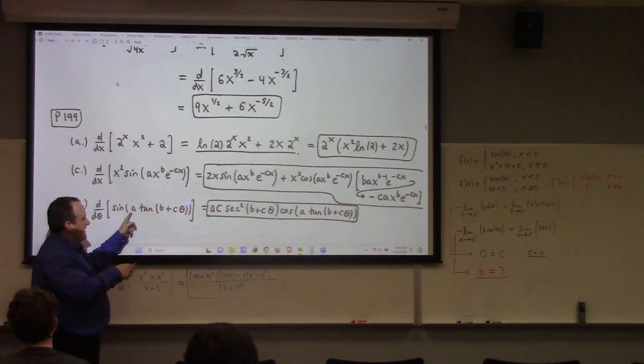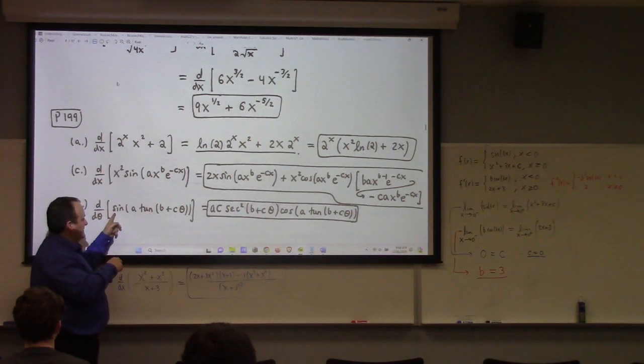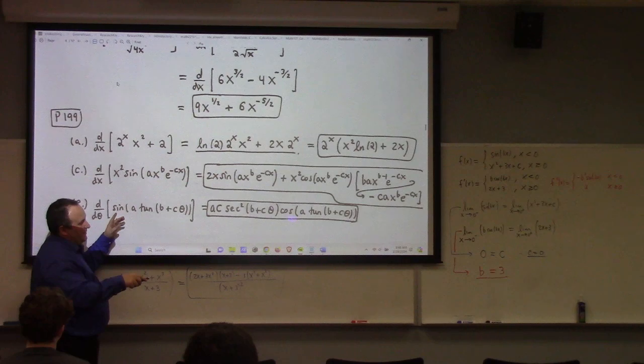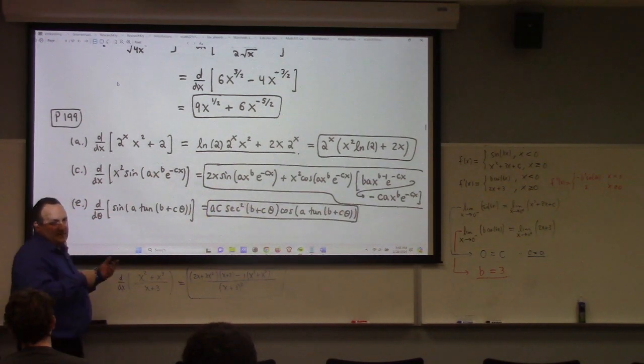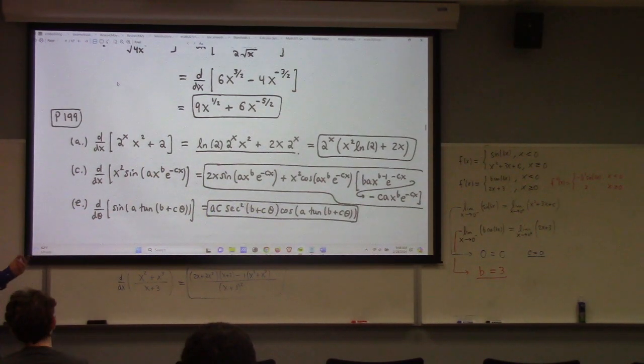So that produces an a and a secant squared, all right? And then finally I've reached the outside function, sine, which gives me a derivative of cosine times that. So, sometimes I do the outside function's derivative times the derivative of the next inside function times the derivative of the innermost function. But you can either peel the onion from the outside in or from inside out, right?